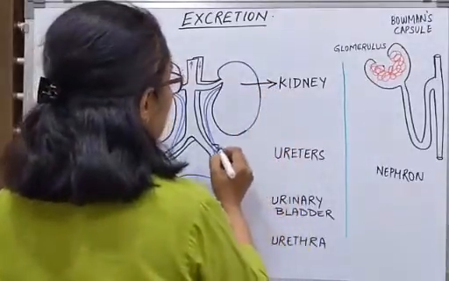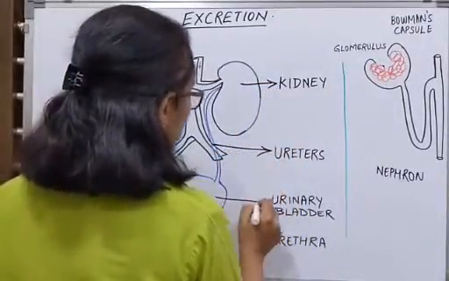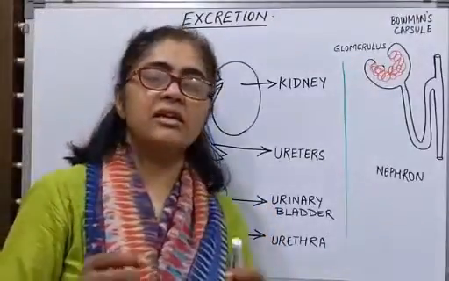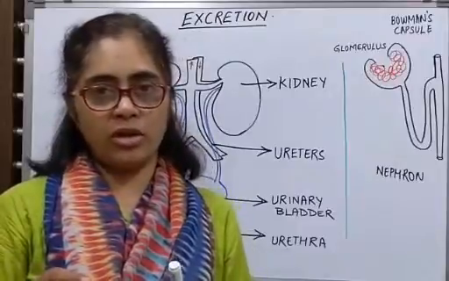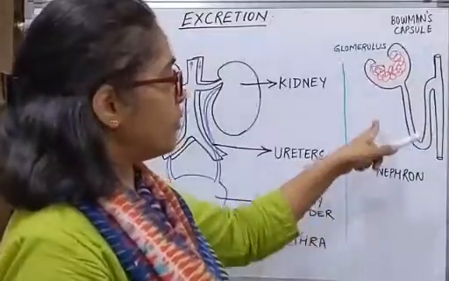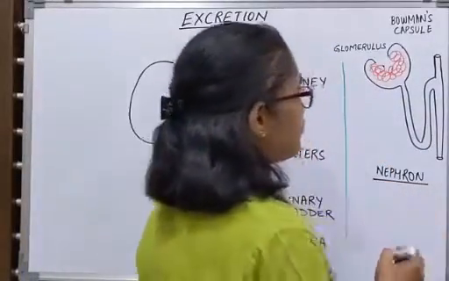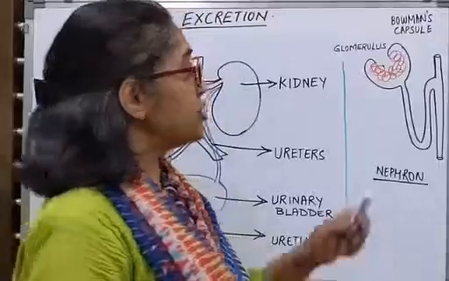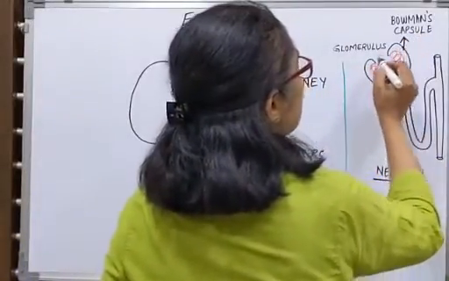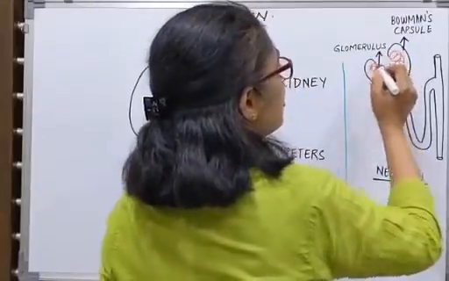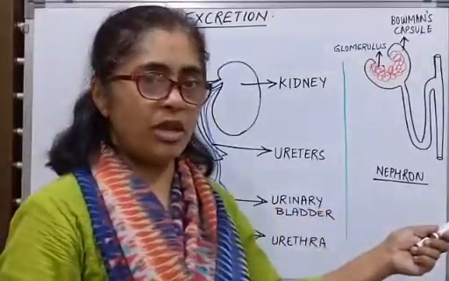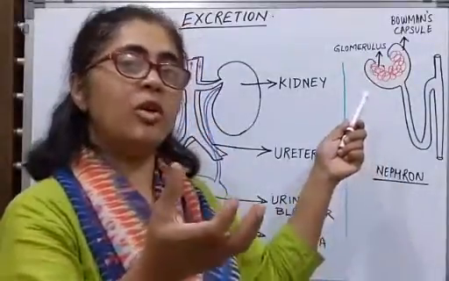This is the kidney, the ureters, the urinary bladder and the urethra. Kidneys are the filtering devices of our body. Each one of them contains nephrons, one of which is drawn over here. This is the structure of a nephron, which contains a cup-like structure at one end called the Bowman's capsule, and a cluster of capillaries called the glomerulus. The blood flows into each of these nephrons and gets filtered for waste.